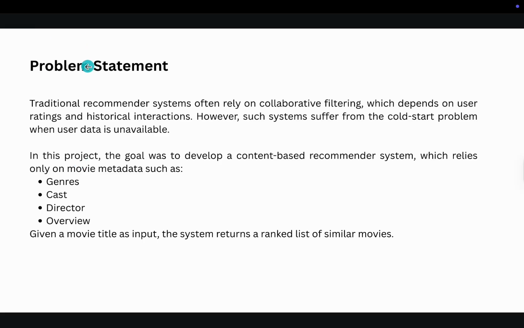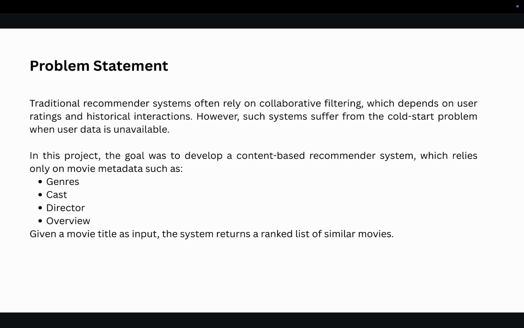What was the problem? The problem was traditional recommender systems often rely on collaborative filtering, which depends on user ratings and historical interactions. However, such systems suffer from the cold start problem when user data is unavailable.